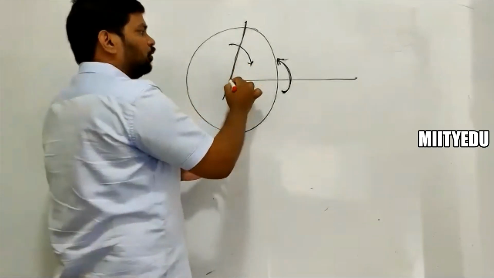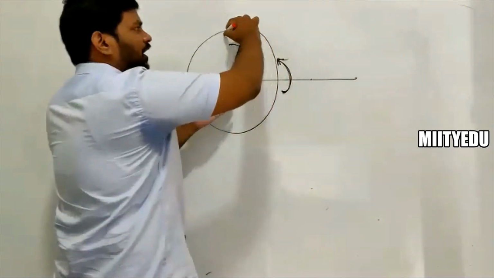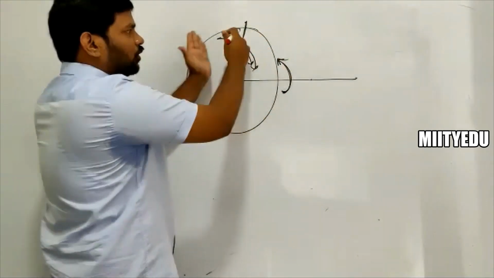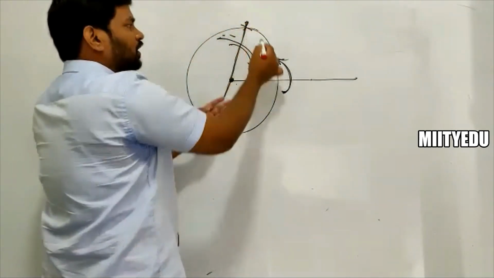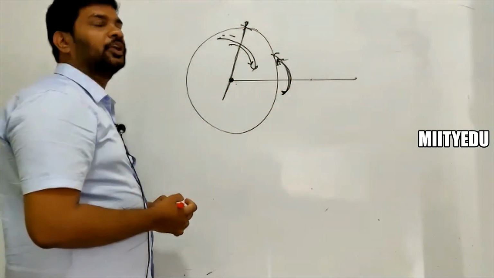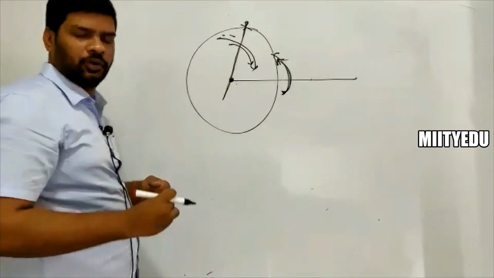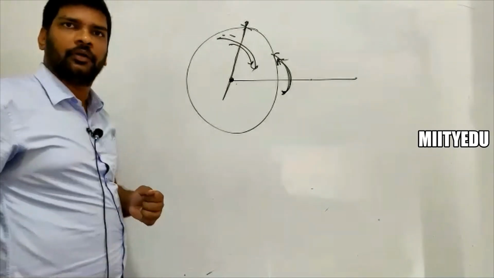So if B observes, it looks like A is having a sense of rotation like this, but A observes that B is having the opposite sense of rotation. That's what I'm saying here. It's not approaching idea, it's the opposite sense of rotation.